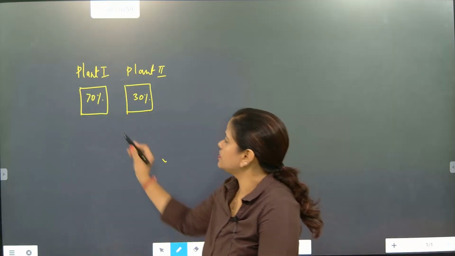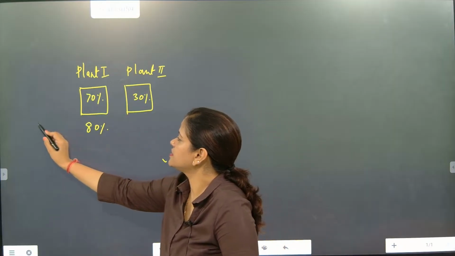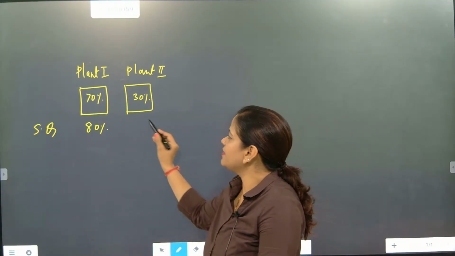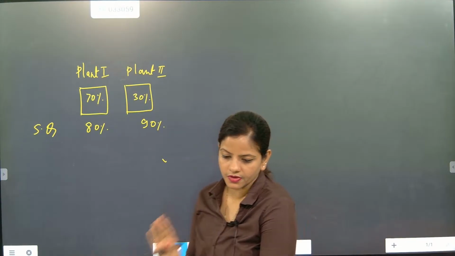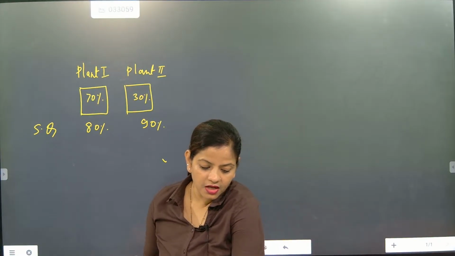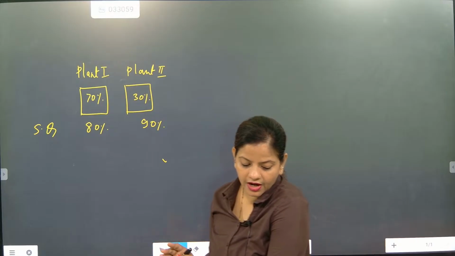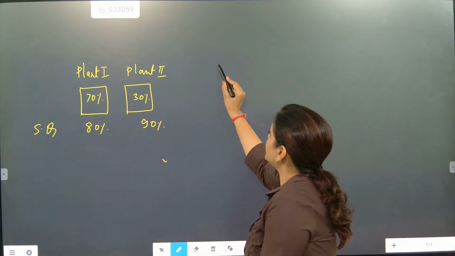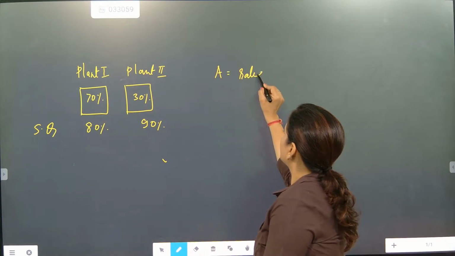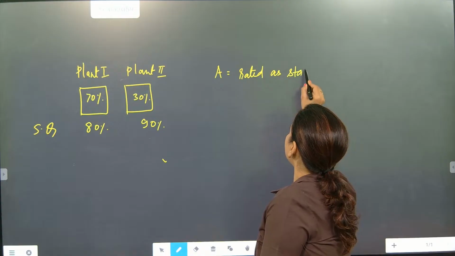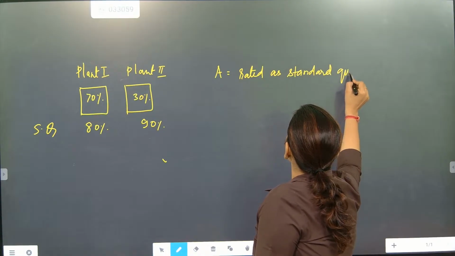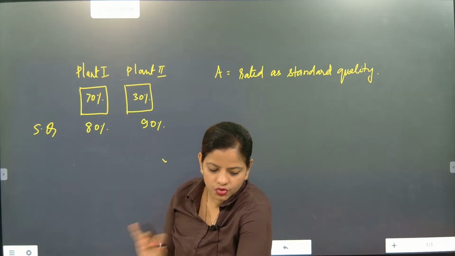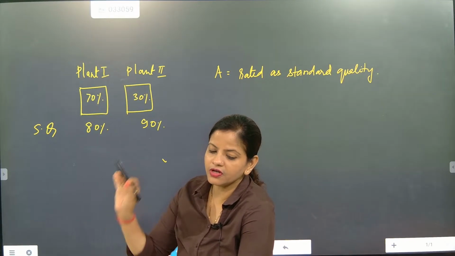Plant A is producing 70% of the scooters, and it is rated as standard quality. Remember this one. So this standard quality is rated as 80%. Understood? And plant B standard quality is rated as 90%. Done. After that, they are telling that a scooter is chosen at random and found to be standard quality. So our main check is standard quality. So A is chosen for standard quality.